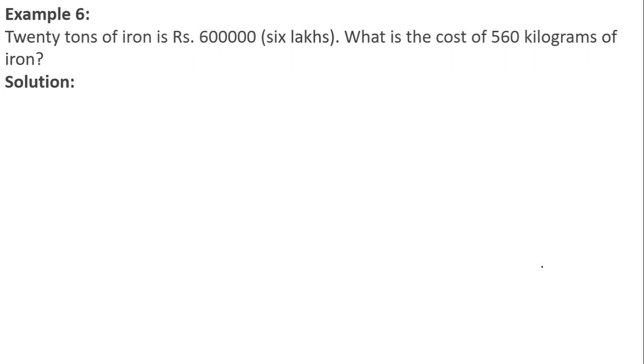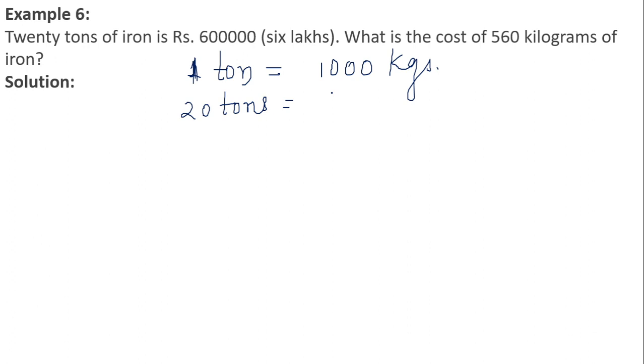20 tons of iron costs 6 lakhs. What is the cost of 560 kilograms of iron? Very simple question. You just have to understand, in 1 ton, how many kgs are there? There are 1000 kgs in 1 ton. So for 20 tons, how many kgs will it be? 20 into 1000. This will give me 20,000. So 20,000 kgs means 20 tons.